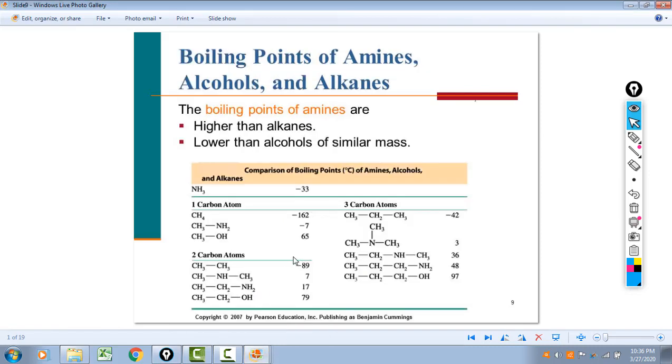So if you look at plain old ammonia, it has a very low boiling point, -33 degrees. It's a bit unfair to compare methylamine simply to ammonia because methylamine is bigger. But what I'd like you to do is look at something like